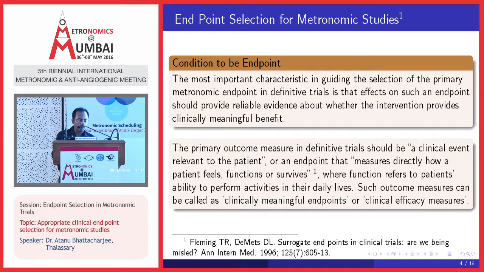The primary outcome measures in a definitive trial should be a clinical event relevant to the patients, or an endpoint that measures directly how a patient feels, functions or survives, where function refers to the patient's ability to perform actively in daily life. Such outcome measures can be called clinically meaningful endpoints or clinical efficacy measures. Now see, here I am using this term: measure directly how a patient feels, functions or survives.